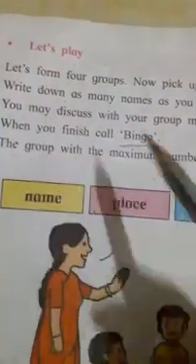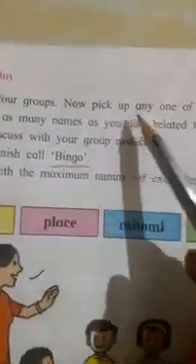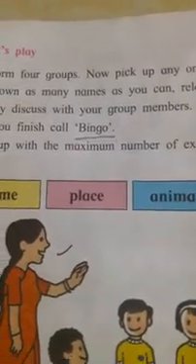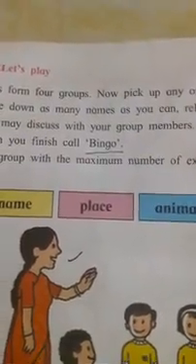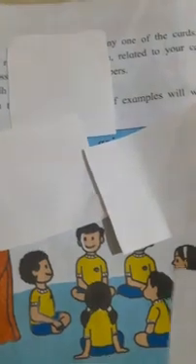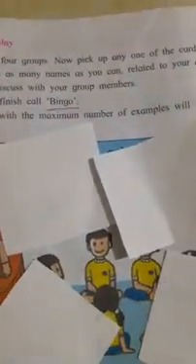Now we have formed the groups here. Now pick up any one of the cards, and they are having cards here, so they have to pick up. See, cards are kept here. They have to pick up now. Okay, this boy, he picked up one card, and she also picked up one card. Let's see, these 2 also picked up one card, and they also picked up this card.